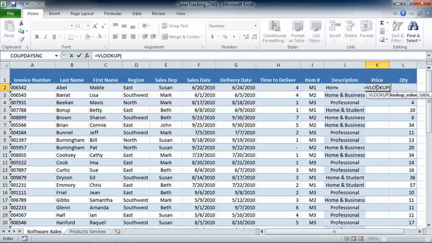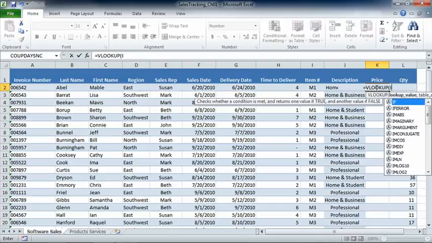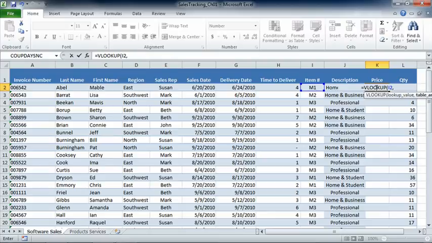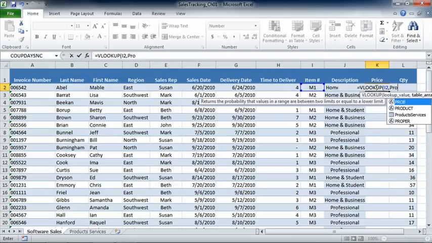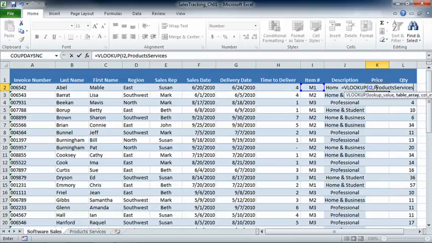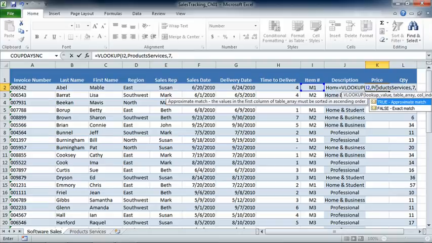What we know is in I2. Where we want to go to find a match is our Product Services area. This time we want to return column 7, but we still want to require an exact match.